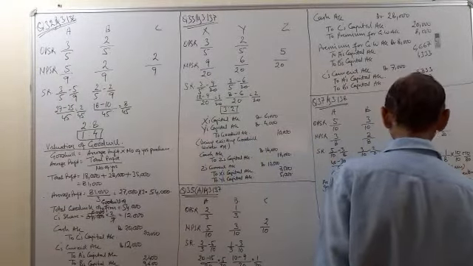So goodwill of the firm is valued at rupees 2,40,000. A's share is 2,40,000 into 10 by 80, distributed in the sacrificing ratio. So he is going to get 30,000. B's share is 2,40,000 into 4 by 80, so he will get 12,000. C's share will be 2,40,000 into minus 4 by 80, so 12,000 is negative. D's share is 2,40,000 into minus 10 by 80. It is 30,000.